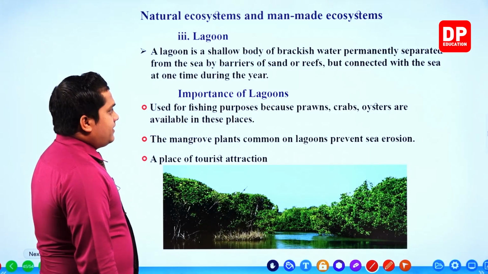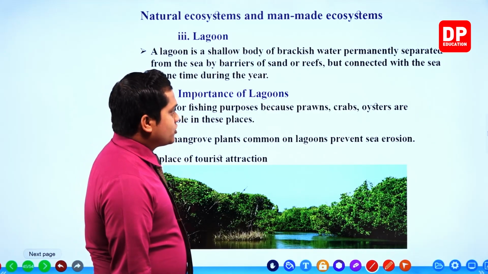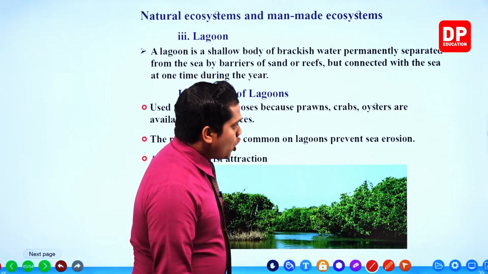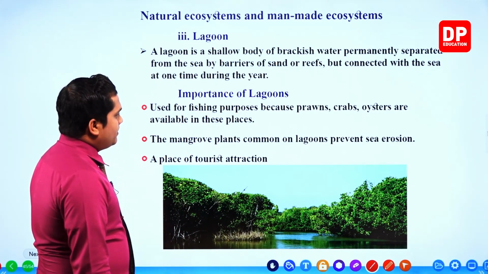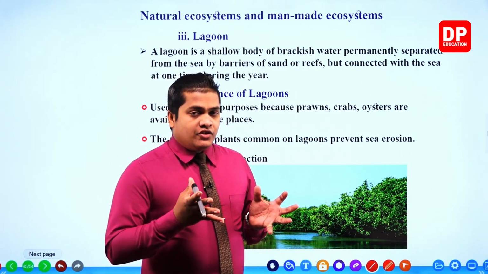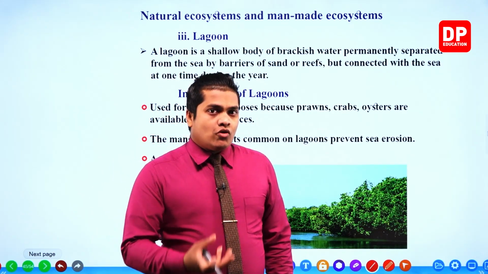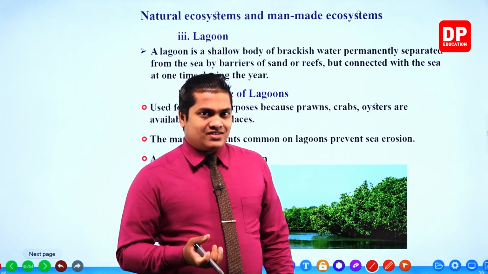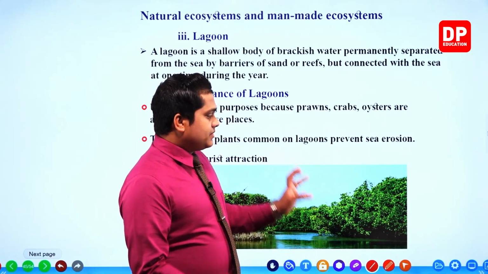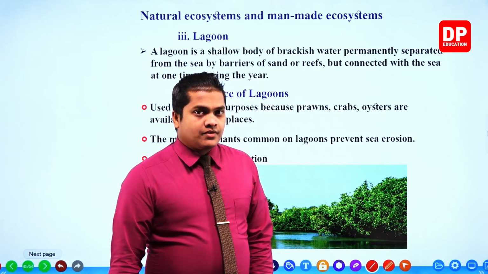So importance of lagoons: used for fishing purposes because prawns, crabs, oysters are available in these places. So if you take the lagoons, plenty of prawns, crabs and oysters, these kinds of organisms can be observed, right, within lagoons, my dear children.